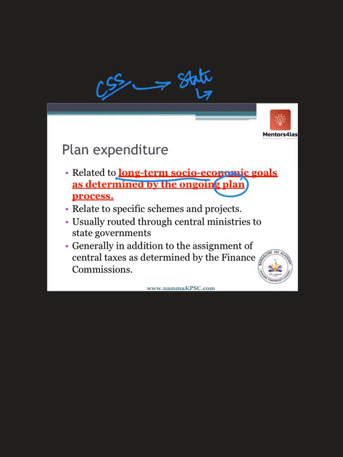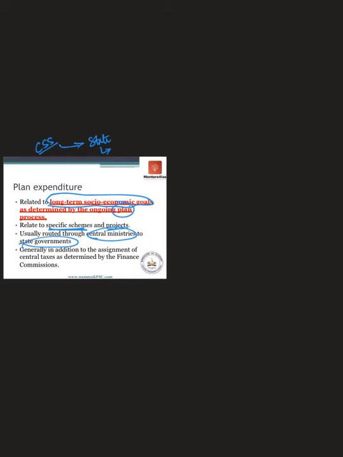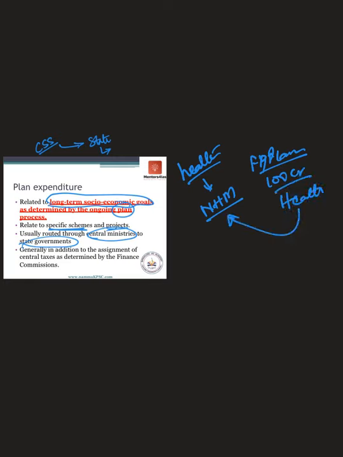In order to achieve what? Long-term socio-economic goals. So it was related to specific schemes and projects, usually routed through the central ministry to the state government. Now let's say, for example, in the case of health. In health, the Government of India would come up with a scheme called the National Health Mission. Through the 5-year plan, the government will say that I will spend 100 crore for health, and for that, it will come up with a scheme called the National Health Mission.